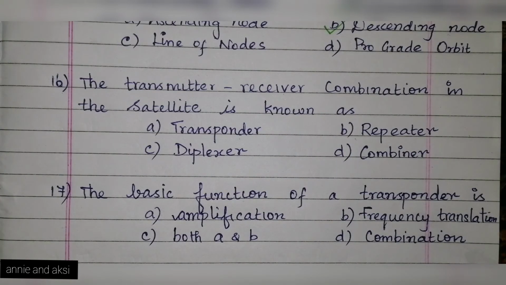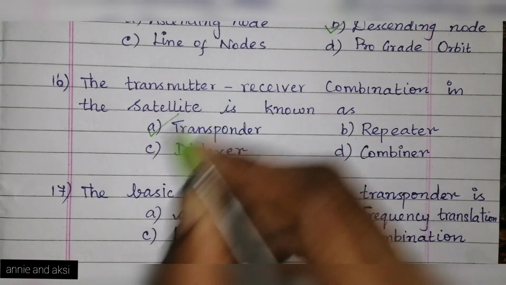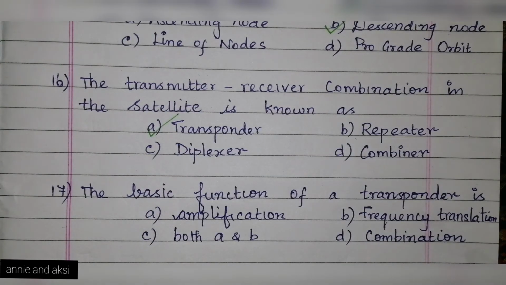Next question is the transmitter receiver combination in the satellite is known as. The options are A. transponder, B. repeater, C. diplexer, D. combiner. The answer is option A. transponder. Transponder is the combination of transmitter and receiver.